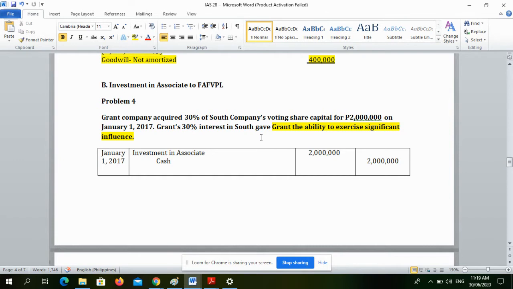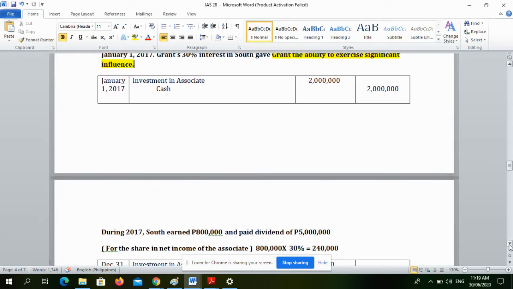So, first of all, we debit investment in associate 2 million pesos. Kasi ito yung acquisition price or cost. And we credit cash of 2 million pesos. Okay? This is from the perspective of Grant Company.